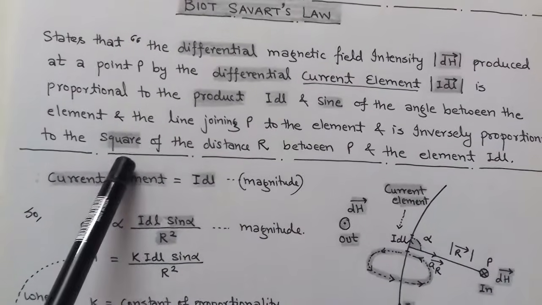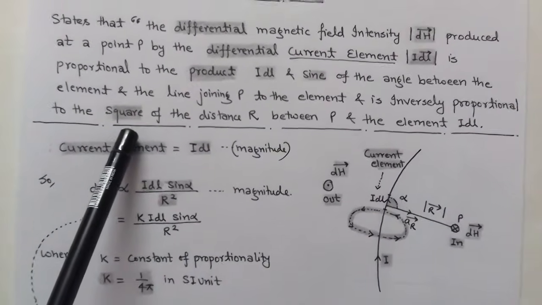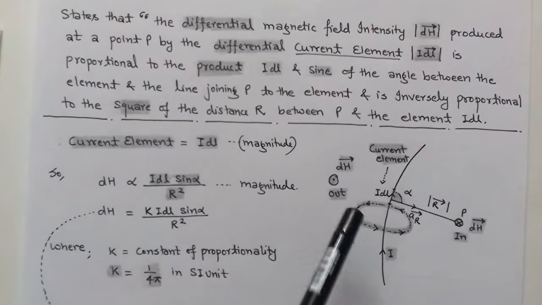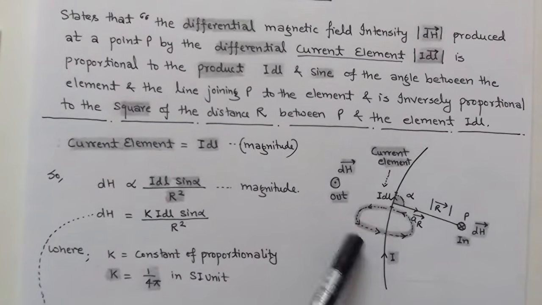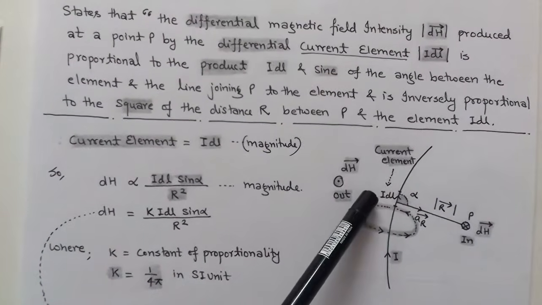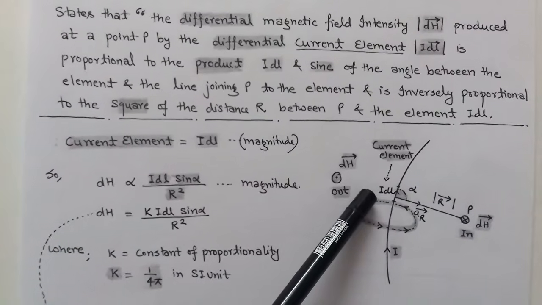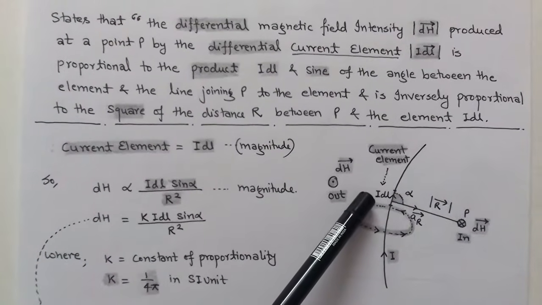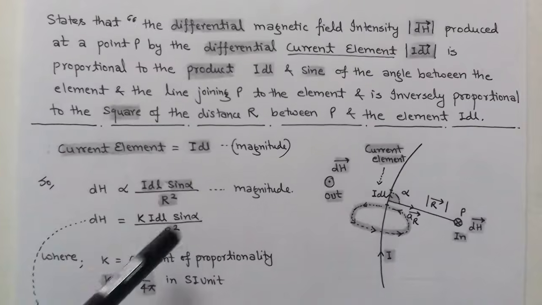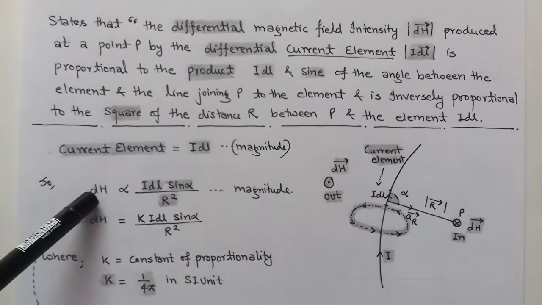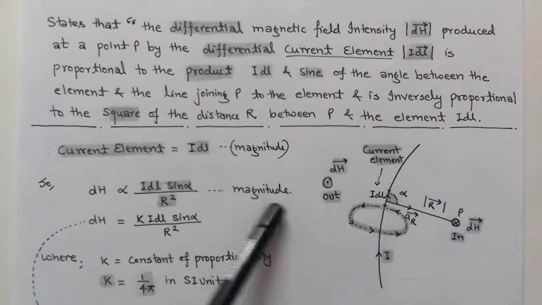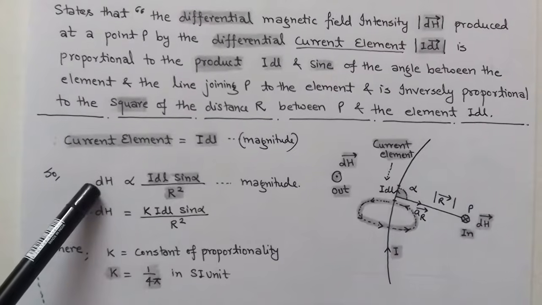So from the figure, since the magnetic field intensity is due to a small current element Idl, here we talk about a differential magnetic field intensity denoted by dH. Here first we represent it in magnitude form.